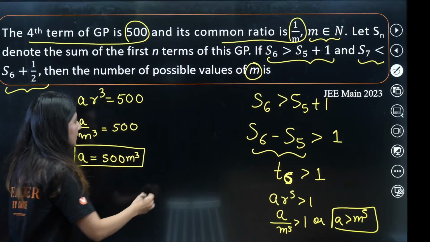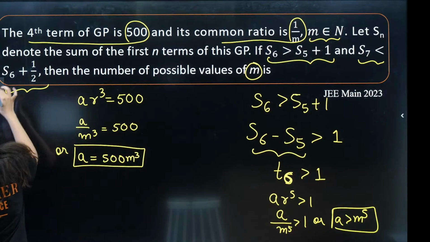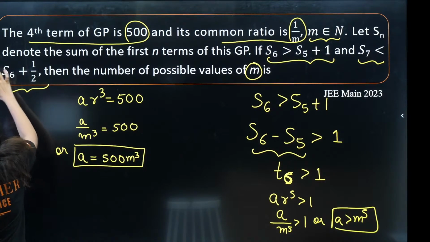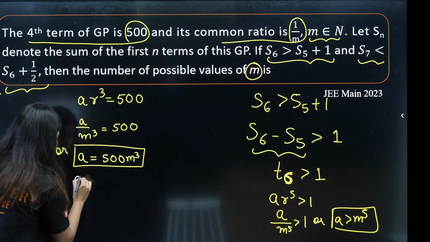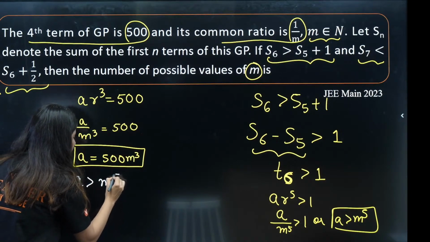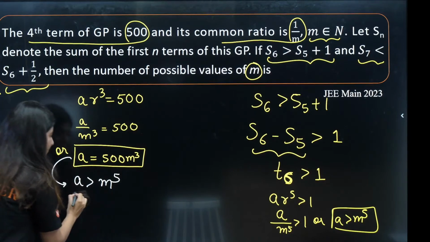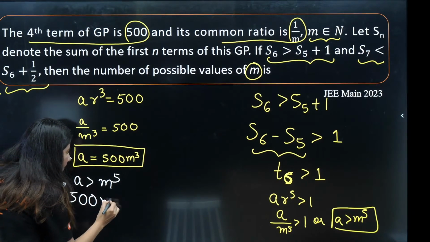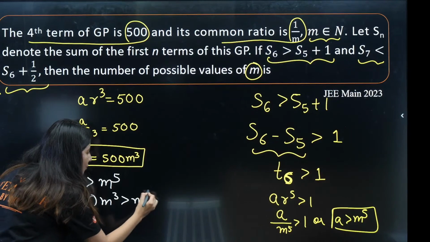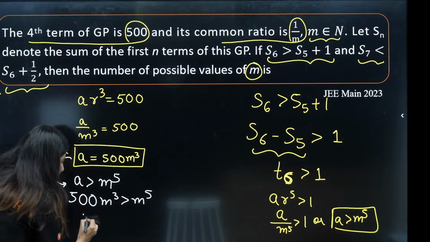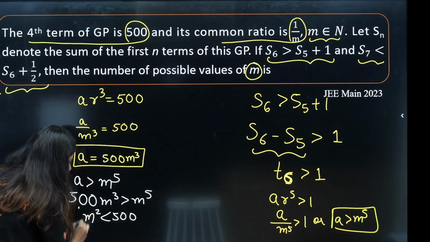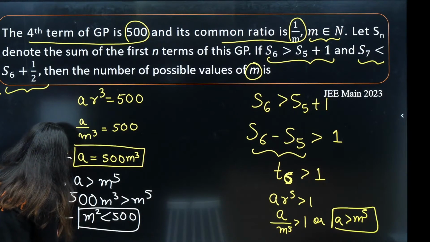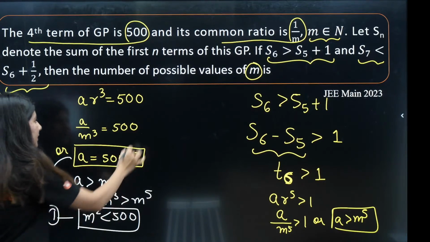Let me just change the color of my pen. Let's just complete this inequality now. A greater than M raised to power 5. A can be written down as 500 M cube, which is greater than M raised to power 5. Right? Or we can say that M square is less than 500. This is our very first inequality.